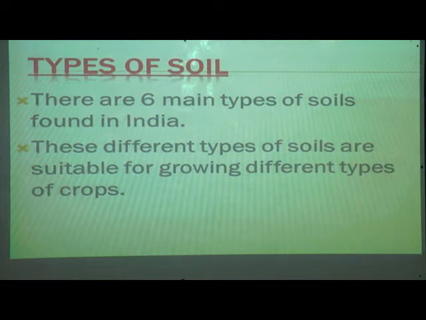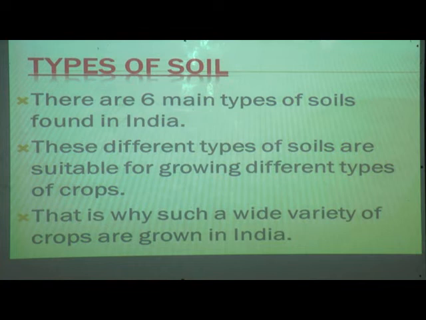We will see these different types of soils, and why they are suitable to grow different types of crops. That is why such a wide variety of crops are grown in India.